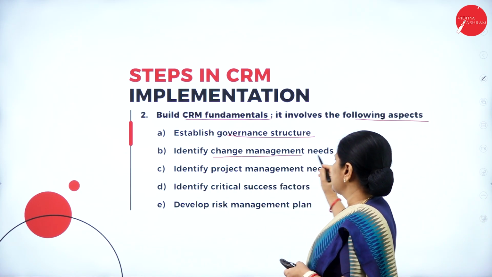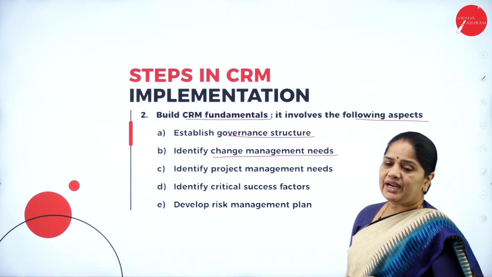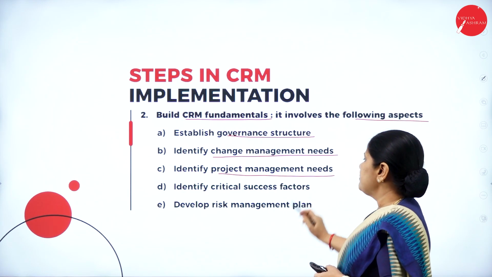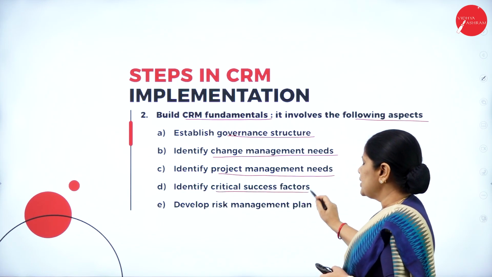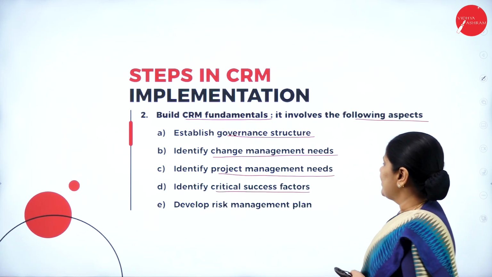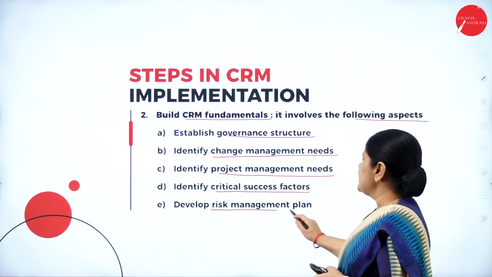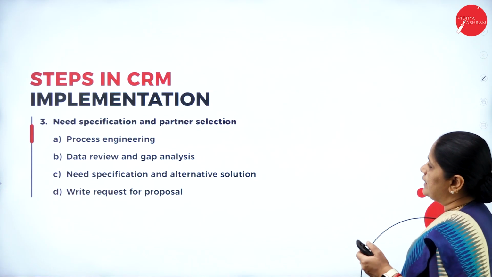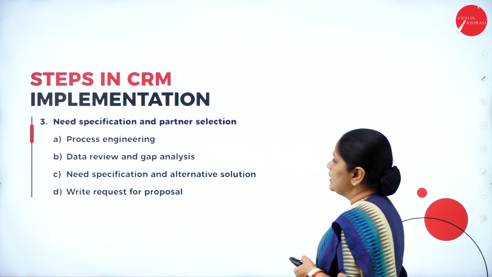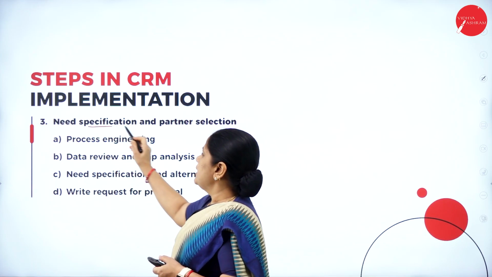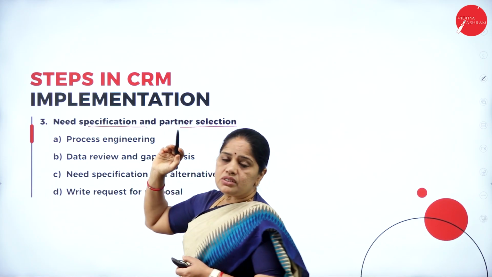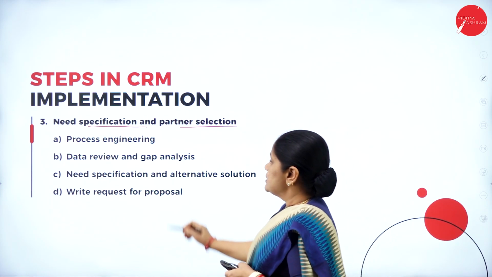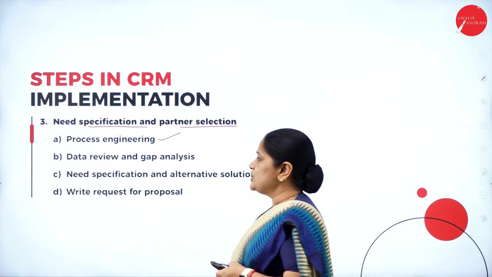Then second one is identify the change management needs. Then third one is the project management needs, identify the critical success factors, and develop a risk management plan. So these are the CRM fundamentals. Then the next one will be need specification and partner selection. So what is this need specification and partner selection? The first one is process engineering.